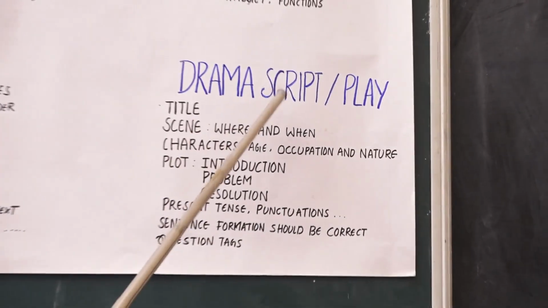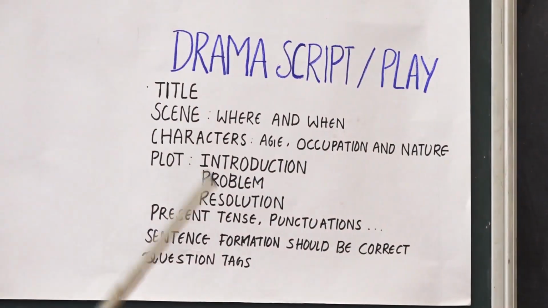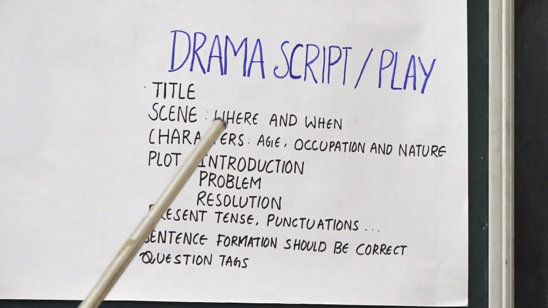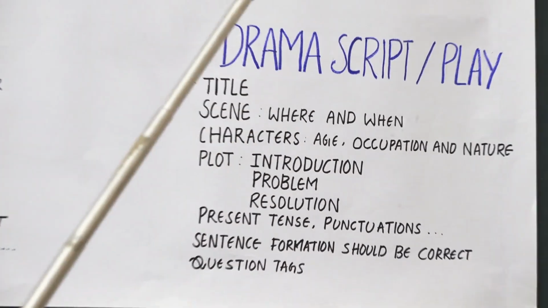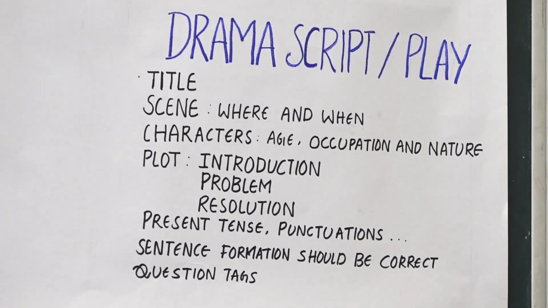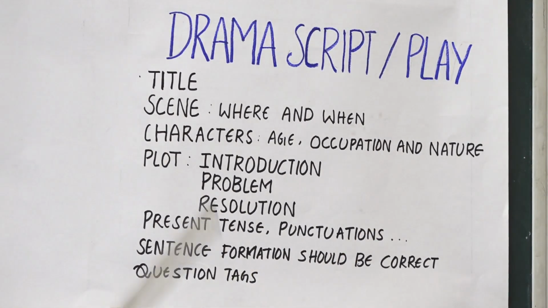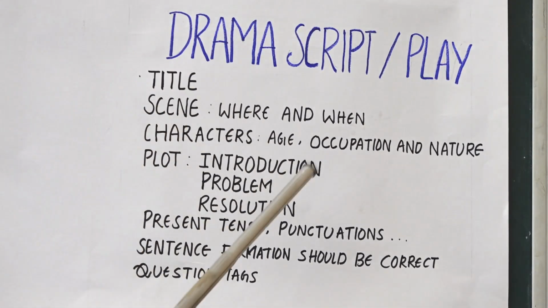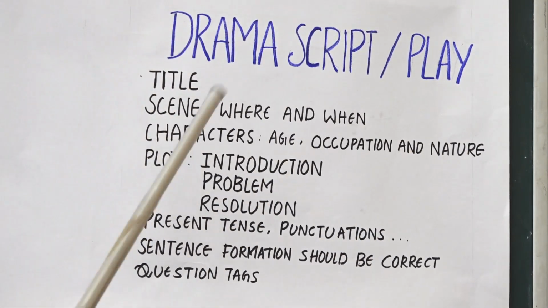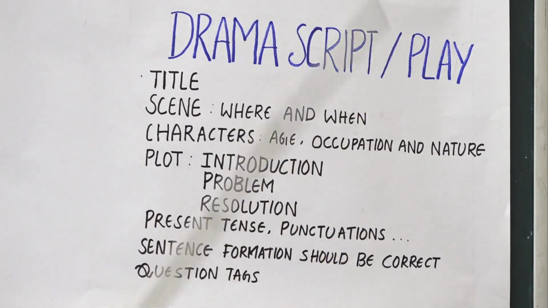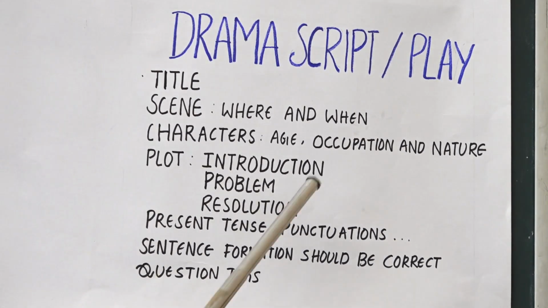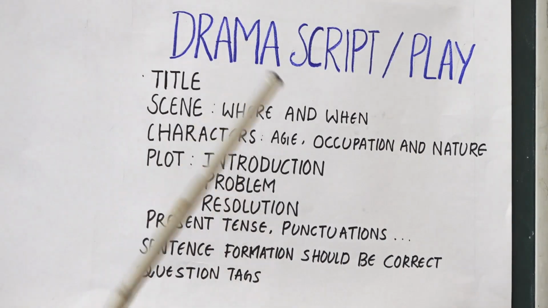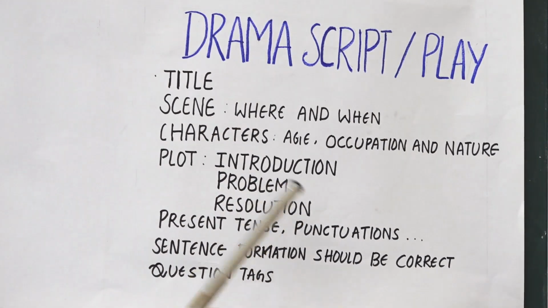Coming to the drama script or the play, every drama script or play should have a title. When we are writing in the form of dialogues, whichever person is speaking, his name should be written on the left hand side and the dialogues on the right hand side. It has the scene, like where and when it has taken place, and you have to describe the characters. Then the plot, that is the total plan of the script, like introduction, what is the problem, and what are the resolutions. It can be any drama script.